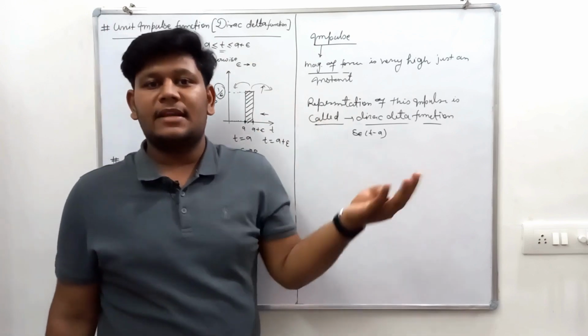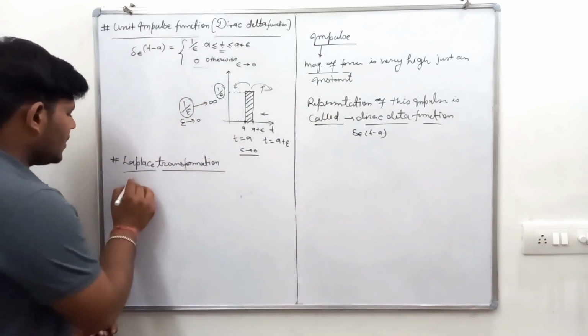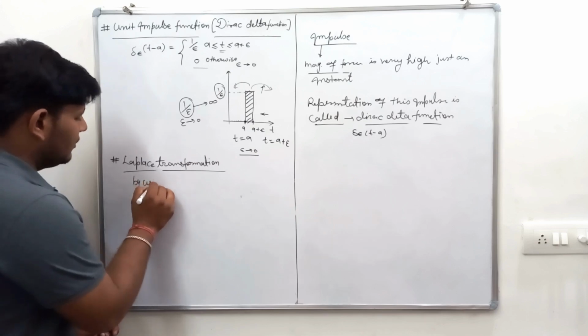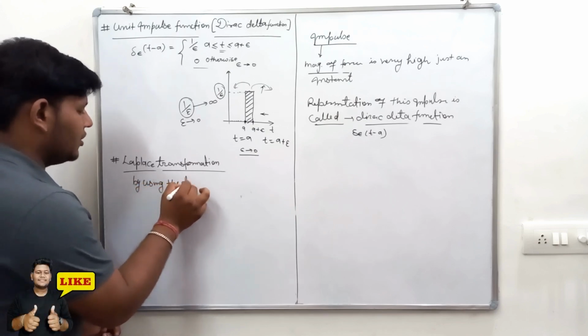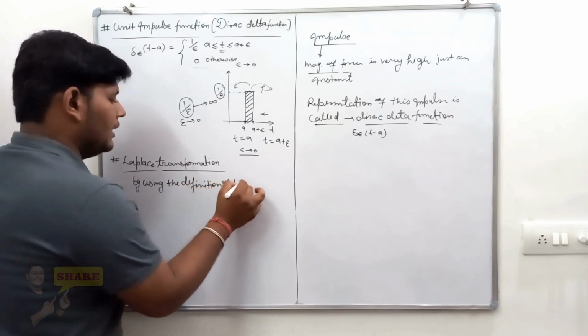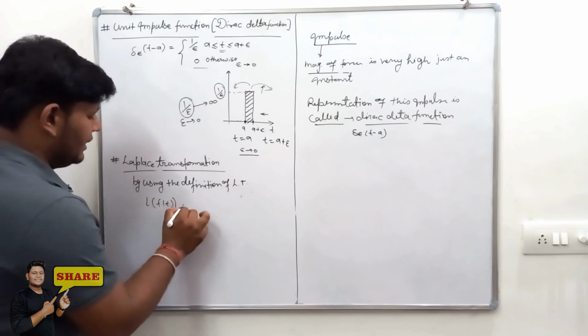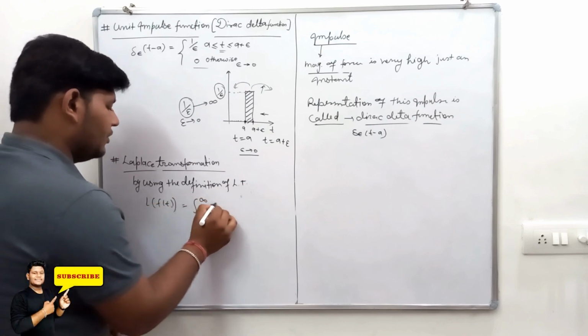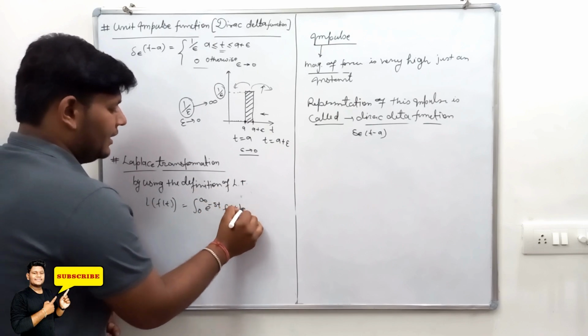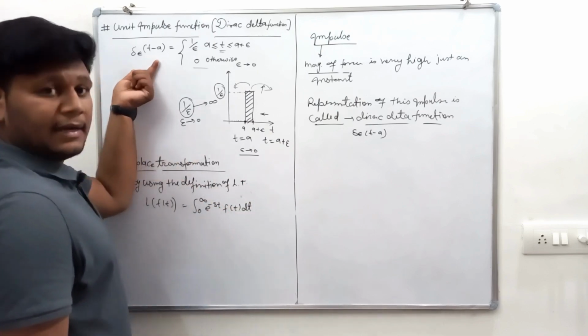Now come to the Laplace transform of this function. What will the Laplace transform be? By using the definition of the Laplace transform, the Laplace transform of a function f(t) is the integral from 0 to infinity of e to the power minus st times f(t) dt. Here the function is the delta Dirac function.